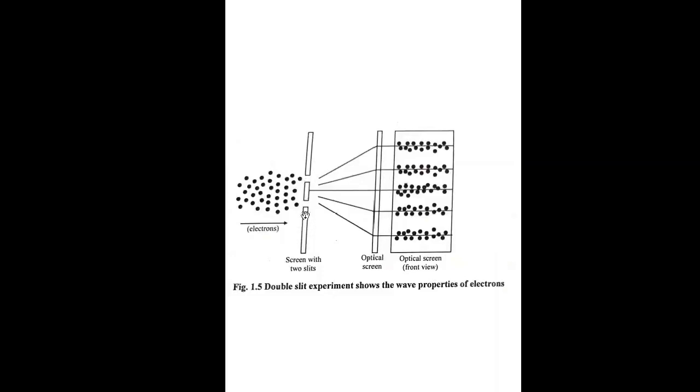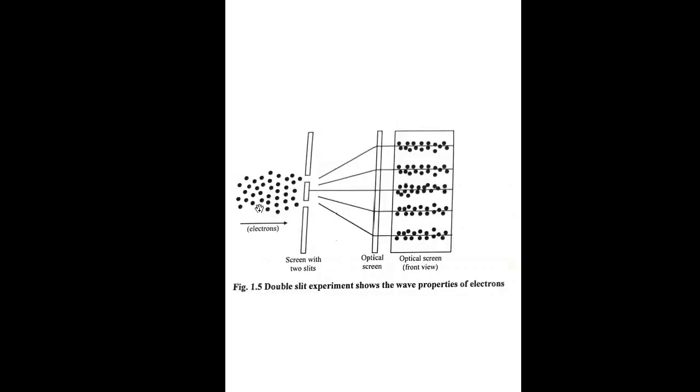However, if the slits are made small enough and close enough together, we actually observe that the electrons are diffracting through the slit plates and interfering with each other just like waves, as shown in the figure. This is the screen with the two slits.